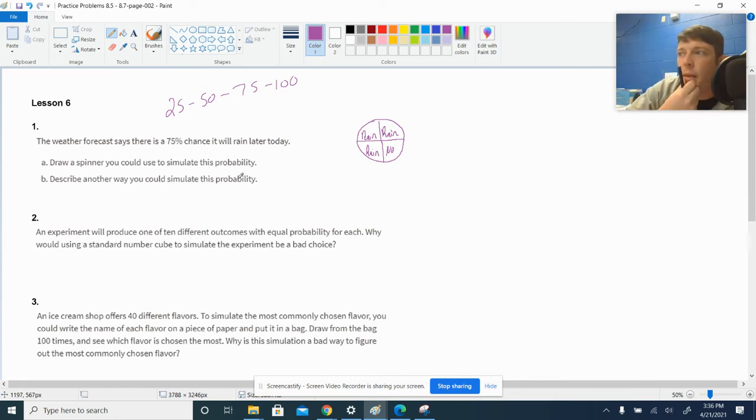Okay, a different way. Out of 4, something that has an out of 4 chance. I'm going deck of cards. So I draw from a deck of cards. You follow me? I'm pulling out from the deck. And in a deck of cards, there are 4 suits: hearts, spades, clubs, and diamonds. Since it took me so long to come up with diamonds, that's going to be my no rain.